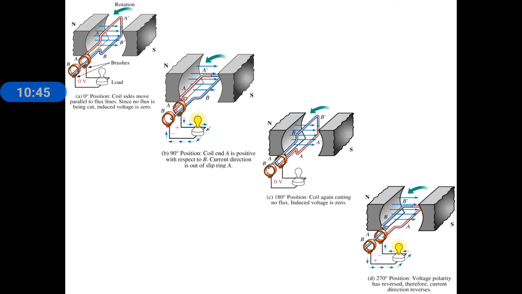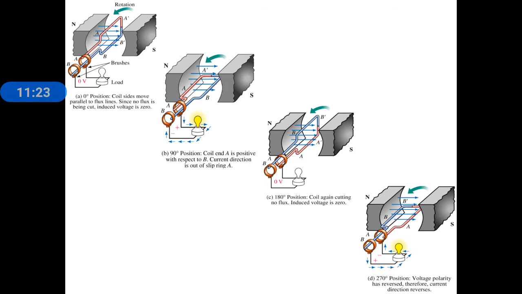So it is continuous. Concentrating on one side of the coil, it gets positive and negative values alternating with time. In this case we are taking the red color side as the phase, and the blue color side we are making earthed. That means earth has 0 potential. So the blue color side coils are always at 0 potential, and we are concentrating only on the red color side.